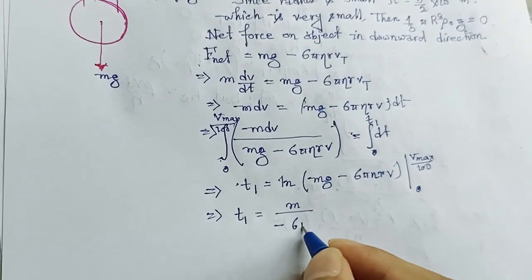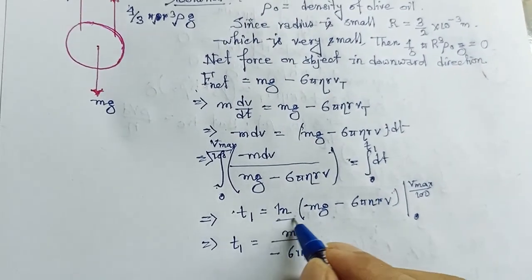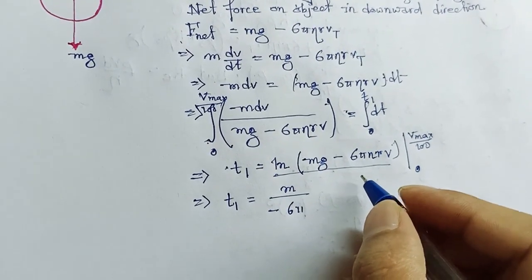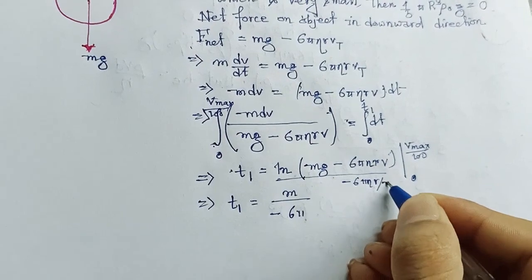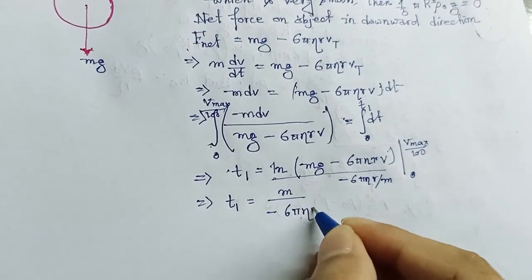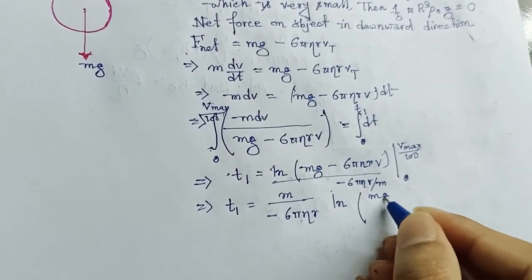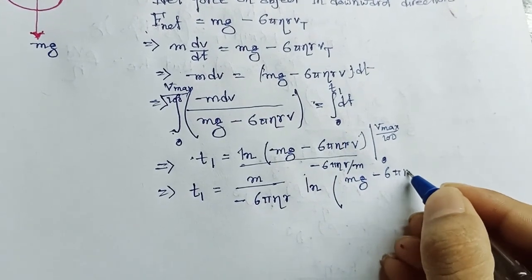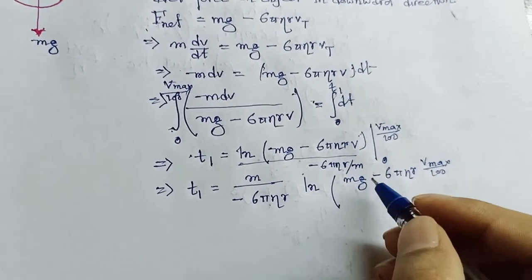If we rearrange this, it will be m divided by 6 pi eta r, then log of mg minus 6 pi eta r into v max divided by 100, divided by mg.